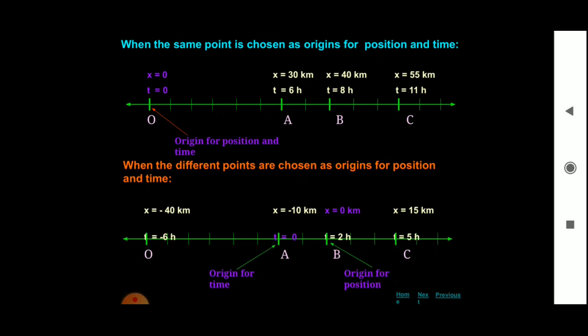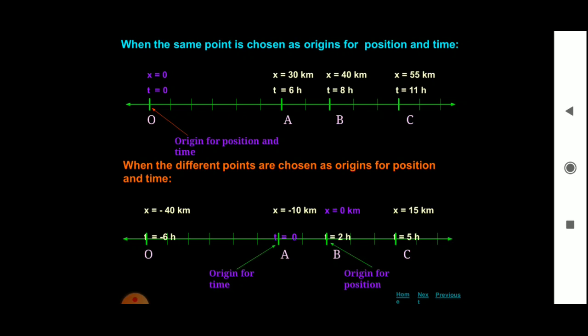Now when different points are chosen as origins for the position and time, then what is the case? Now see the same diagram O, A, B, C. Now we are going to consider A. At A, the time t is equal to 0. That is considered as origin. And at a point B, the position x is equal to 0. That is an origin for a position.